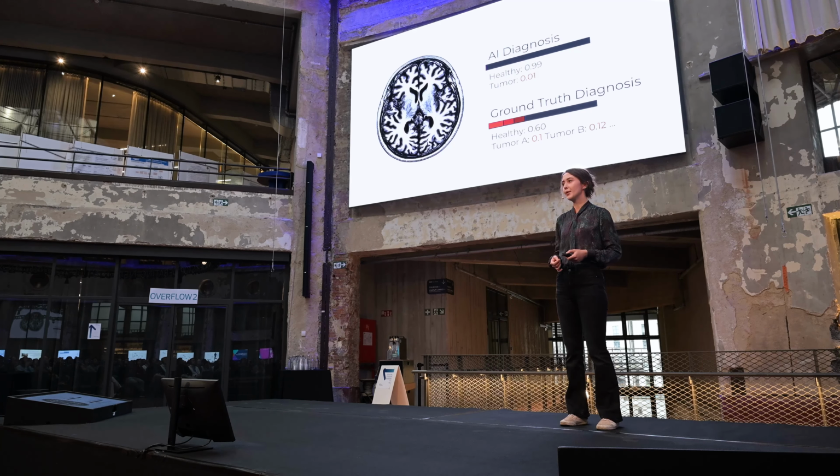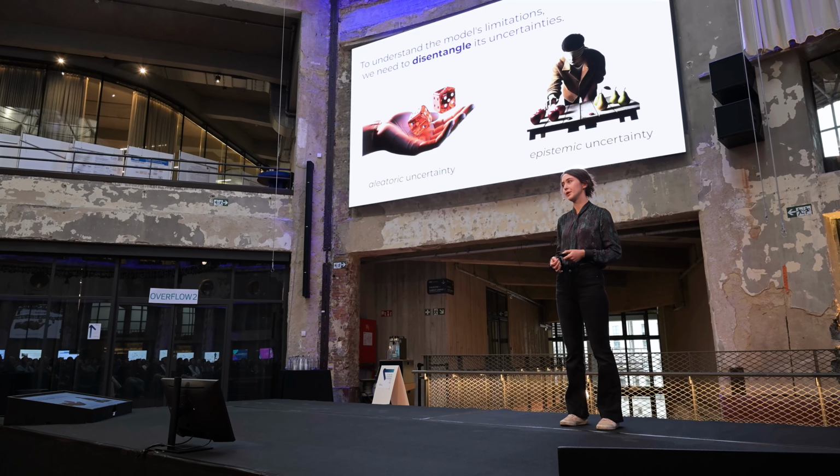So, in general, we want our models to be aware of their own uncertainties. And in order to do this, we typically distinguish between two different types of uncertainties, called aleatoric and epistemic uncertainty. Aleatoric uncertainty is uncertainty that we cannot reduce by collecting more data, and is due to the inherent randomness within it. And epistemic uncertainty can in principle be reduced, and is due to a lack of knowledge of ourselves or our models. Our models already predict a form of aleatoric uncertainty, but the question of how to predict epistemic uncertainty is a difficult one.